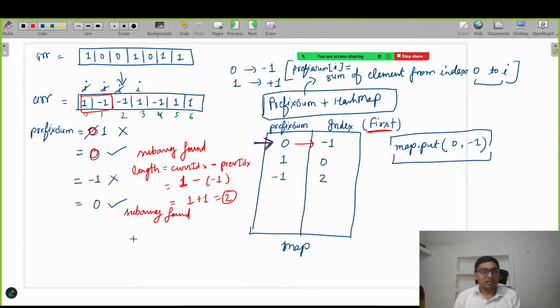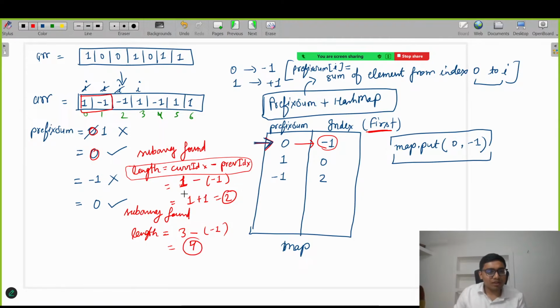If it is present, then definitely we need to calculate the length again, because I need the longest length of the subarray. So how can we calculate the length? Just use the same formula. Current index is 3 minus previous index, and the previous index is -1. Then it will become 4. So we got the length 4.